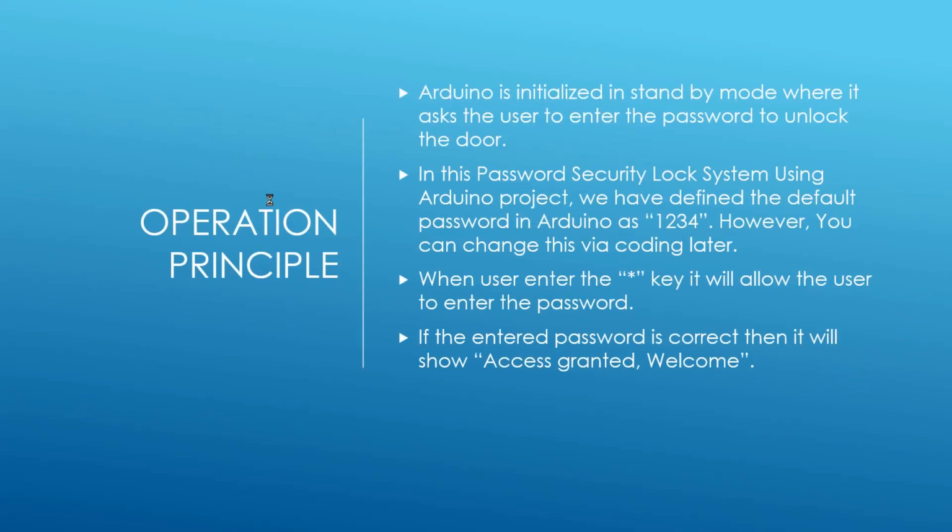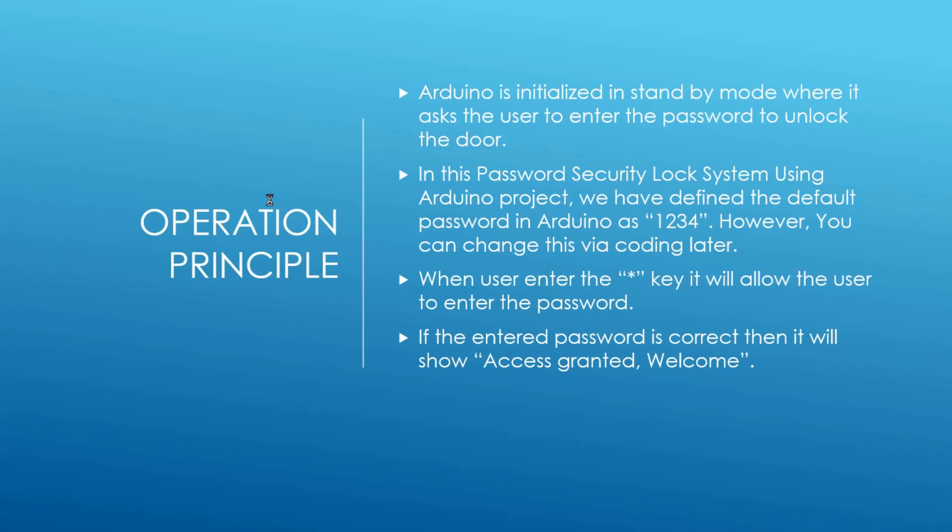In this project, we have initialized a default message on LCD with the help of Arduino that you have to enter the password to unlock the door. Then, if the user enters the password, we check it with the original we have entered in the code of Arduino and verify it.